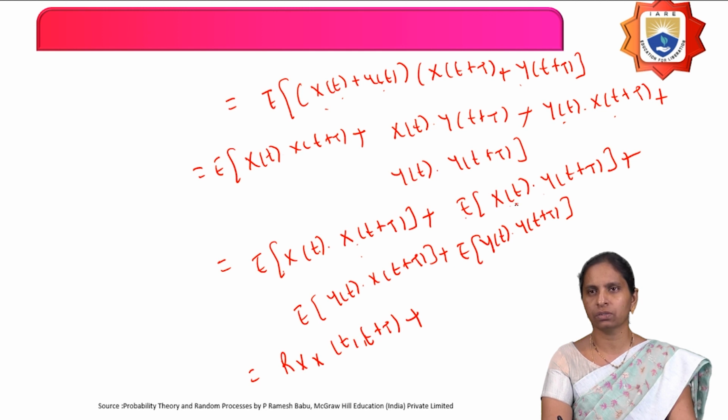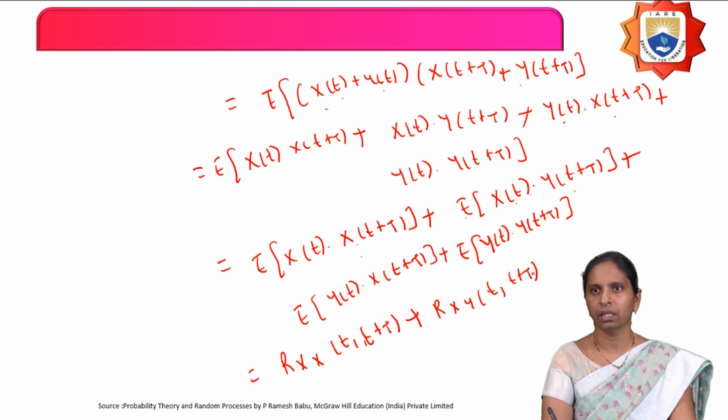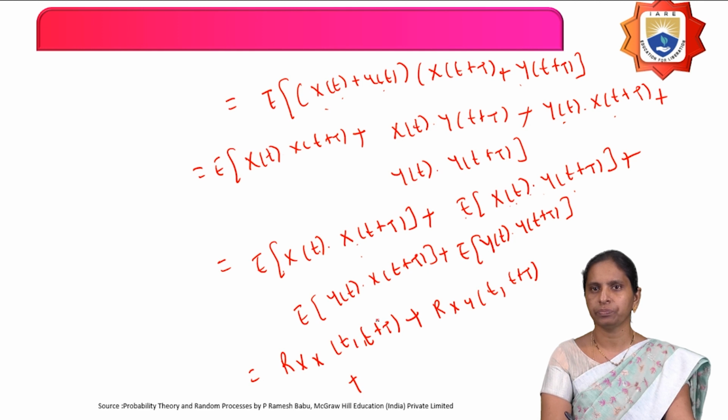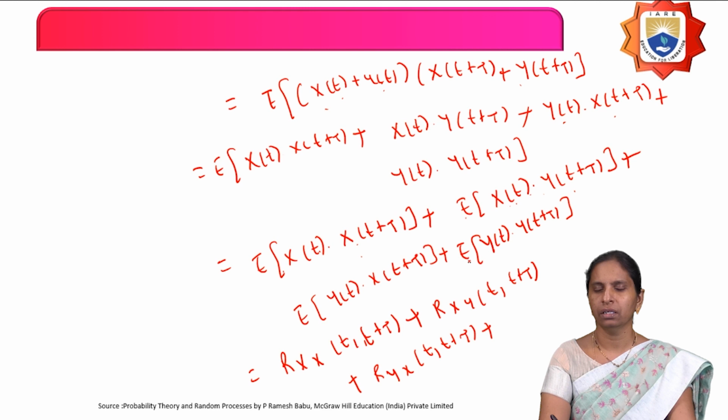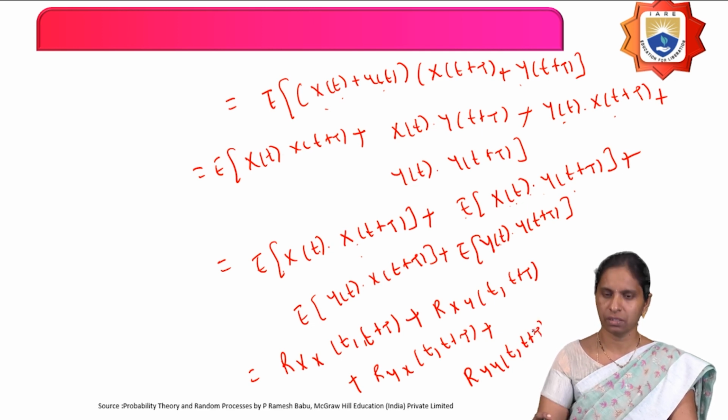Since these are two different random processes, this is called the cross correlation function Rxy of t comma t plus tau, plus the expectation of y of t into x of t plus tau, which is Ryx of t comma t plus tau, plus the expectation of y of t into y of t plus tau, nothing but Ryy of t comma t plus tau.